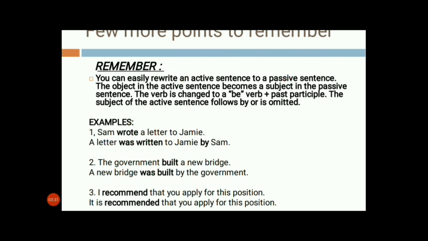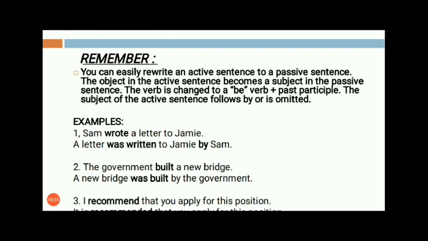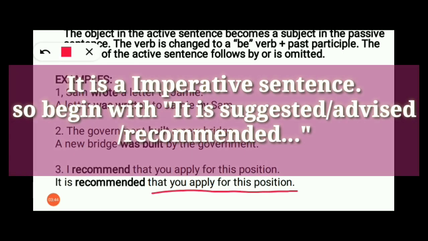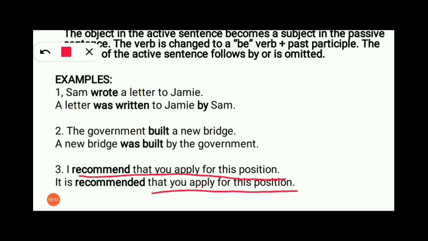Coming to the next example here: I recommend that you apply for this position. So it is recommended. How does the answer become? It is recommended that you apply for this position. There is again a rule here which I will explain to you in the later slides.